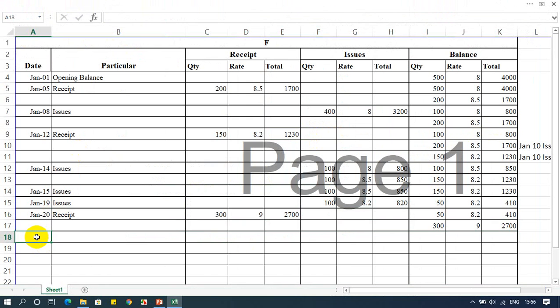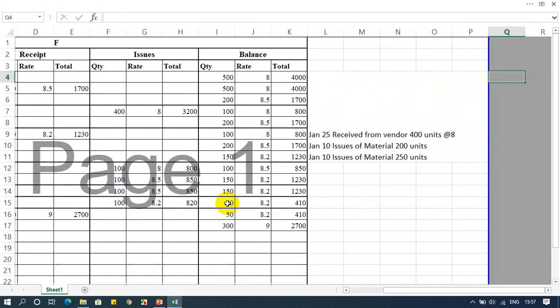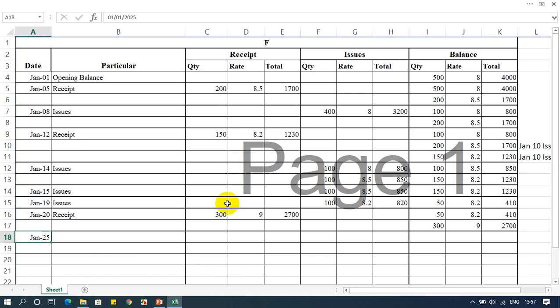So again writing January 25, received, how much unit? 400, rate of 8, suppose. I don't remember exactly, let me check. What is the rate? 8. Yes, the rate is 8.